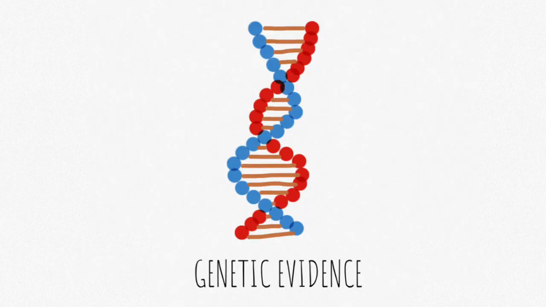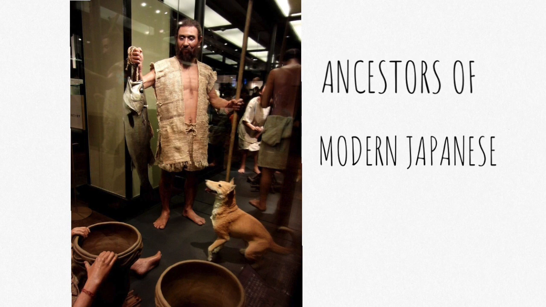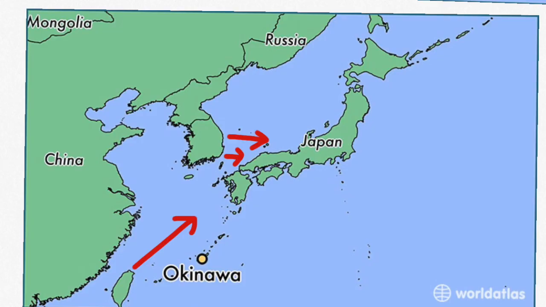To explain Migration 1 of the Jomon, there are two theories. The first is based on genetic evidence that the people who came from Sakhalin in 35,000 BCE were indeed the ancestors of modern Japanese, because their genes were similar to those of modern Japanese people. The second describes it as actually a migration from Taiwan and Southeast Asia.